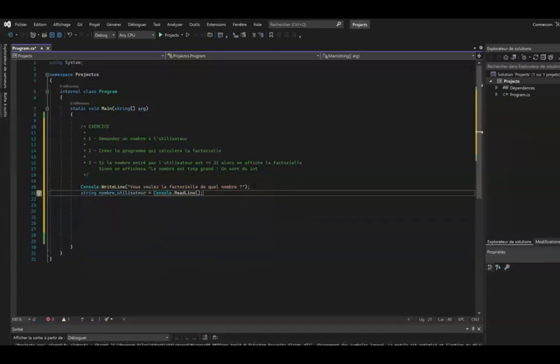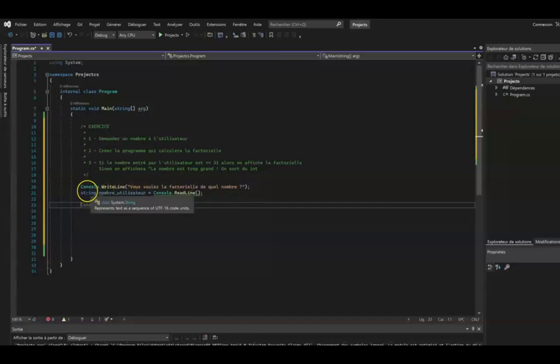And do you remember the function that allows us to convert a string into an int? It's int.parse. And in the parentheses, we will put our string variable. So now we've converted to int, and we've stored the number that the user has entered in the conversion variable. Now let's go to the heart of the program.